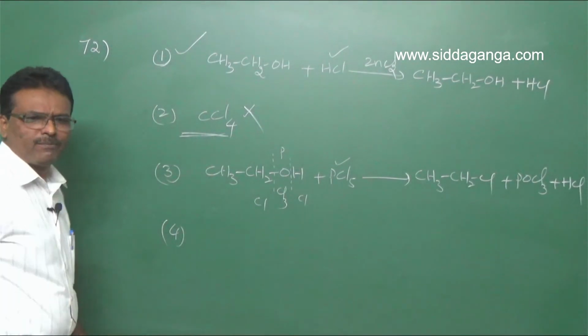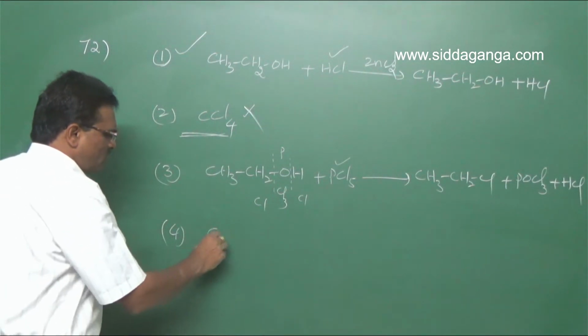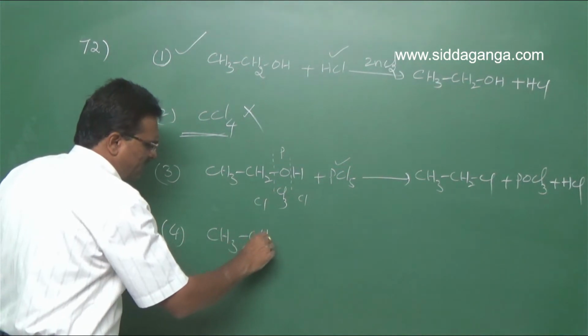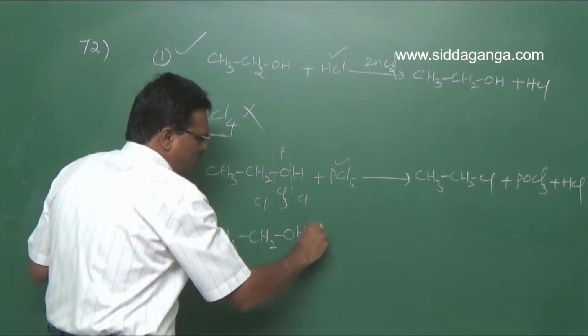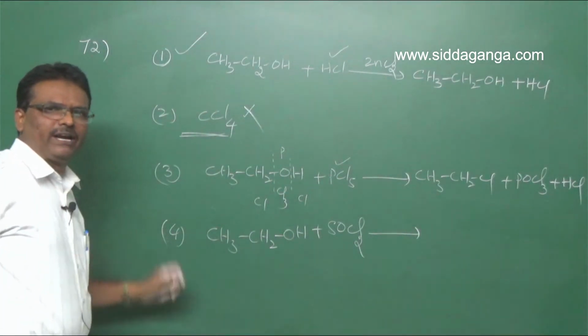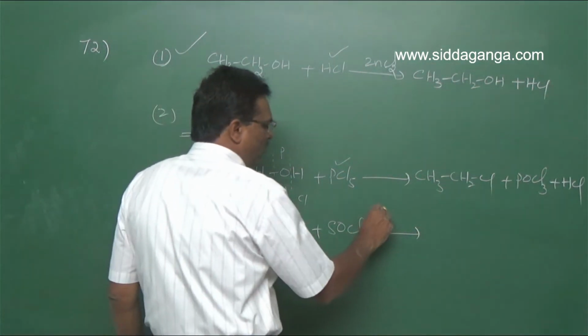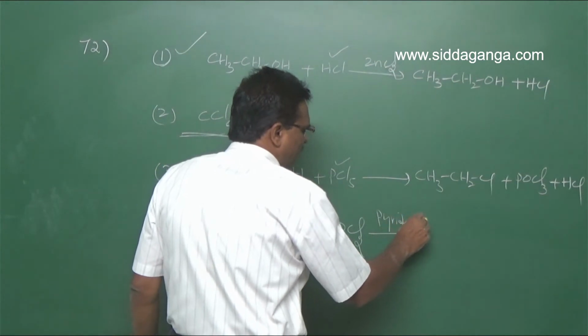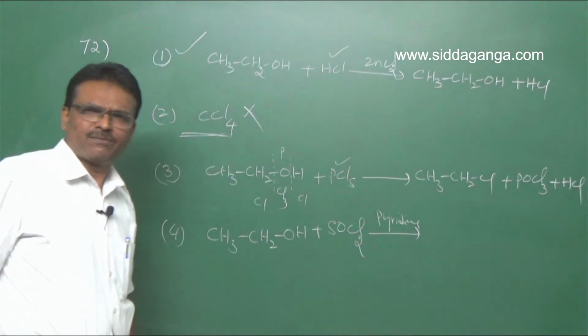Then the fourth one, SOCl2. Ethanol, CH3CH2OH, reacts with thionyl chloride. The reaction is carried out in the presence of pyridine. So this is called Darzens process.